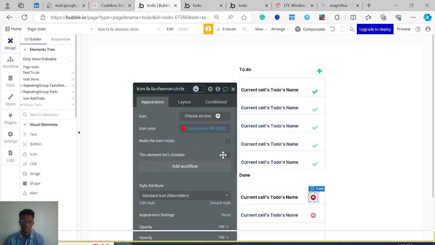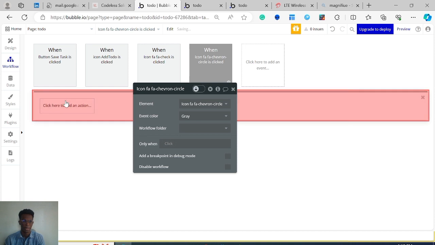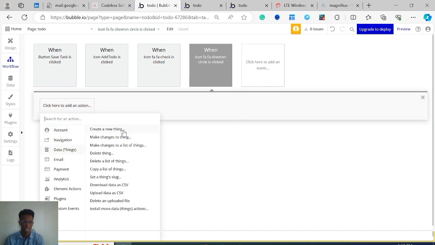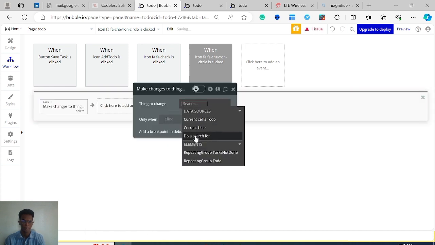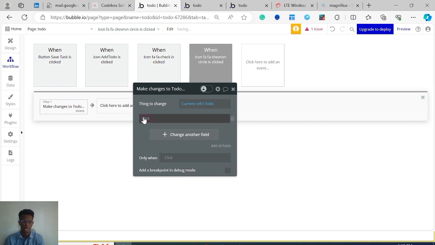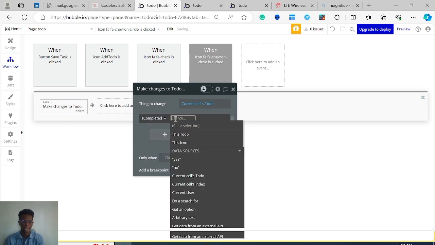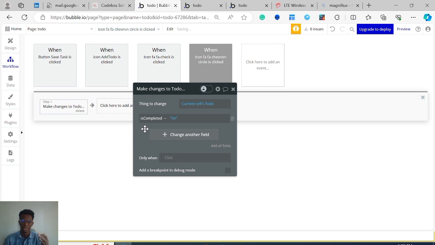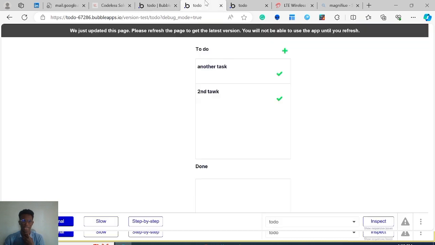And the same thing too for here, I will just put the opposite here. When this is clicked, I'm going to make changes to the current cell's to-do, and I'll set is completed to no. So I'm saying that it is no more complete. Go back up. If I mark the checkbox, it goes down. And yeah, that should be it.